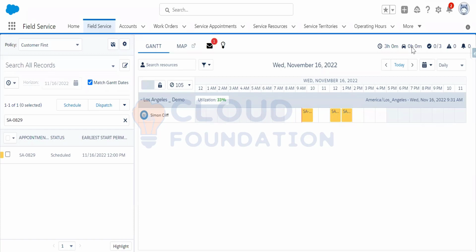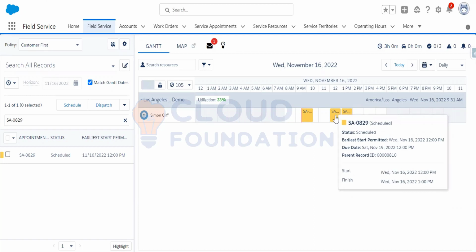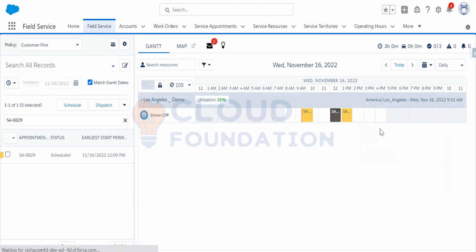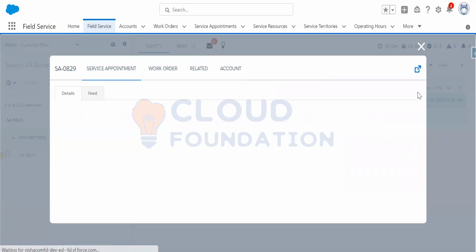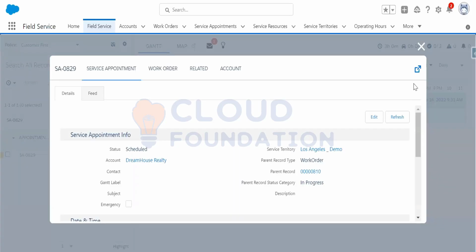The travel time is the average travel time per service appointment. If I just open this service appointment and go to that record, another thing you can do from here is hover over this service appointment.